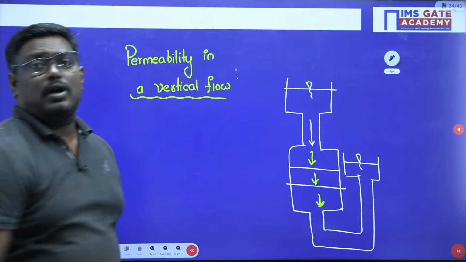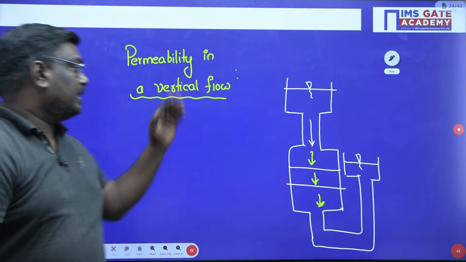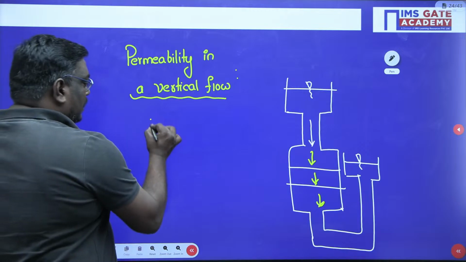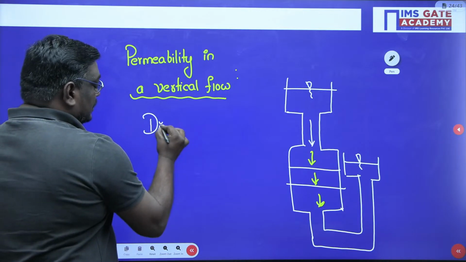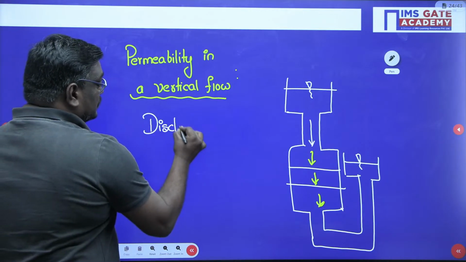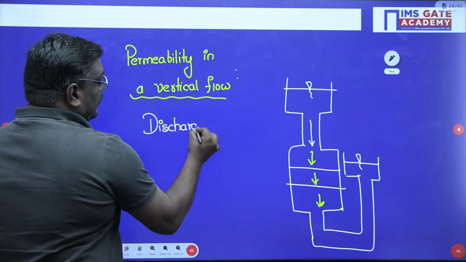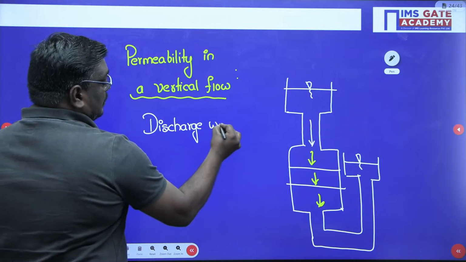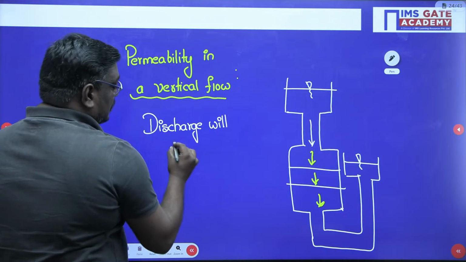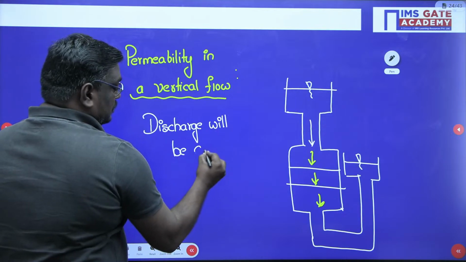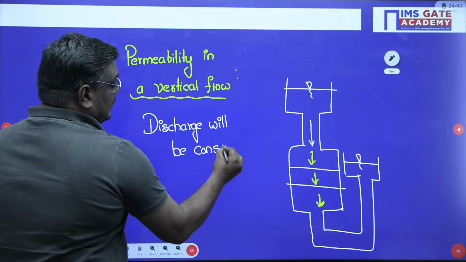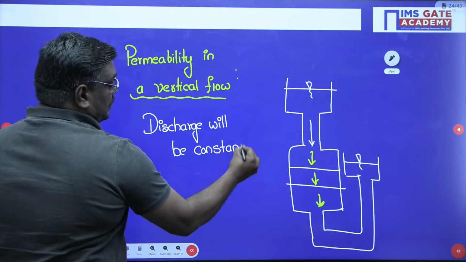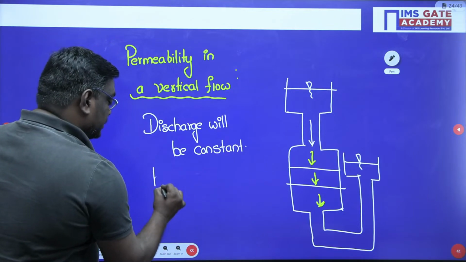So here what happens in vertical flow is, in vertical flow, remember my dear students, discharge will be constant. And here my dear students, head loss will be summation.